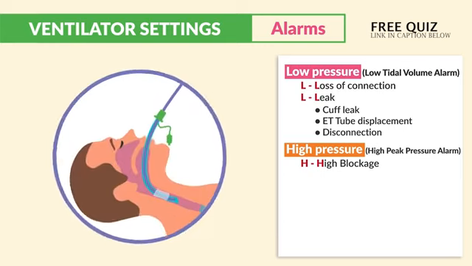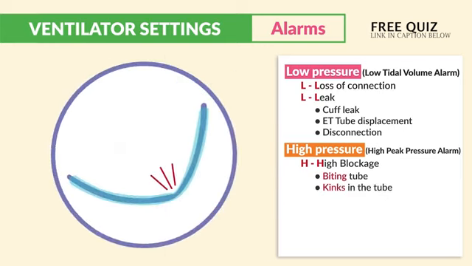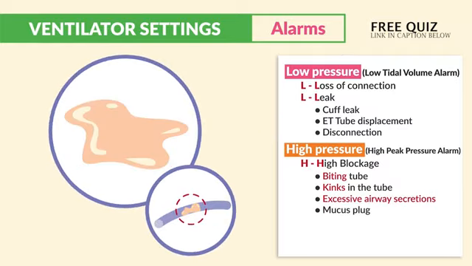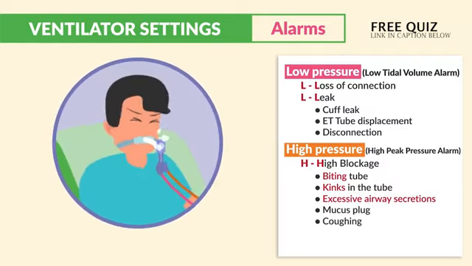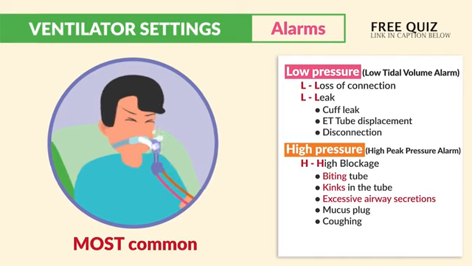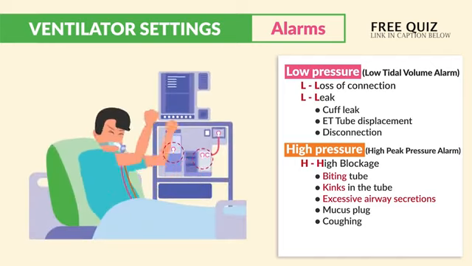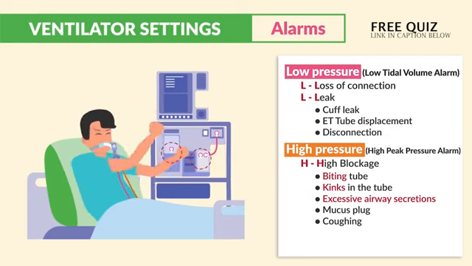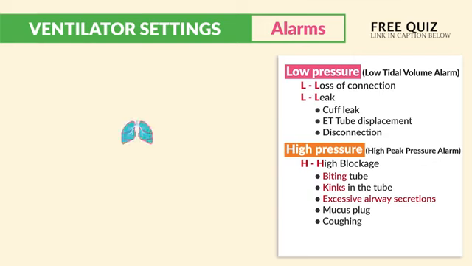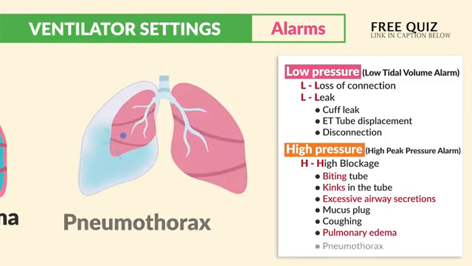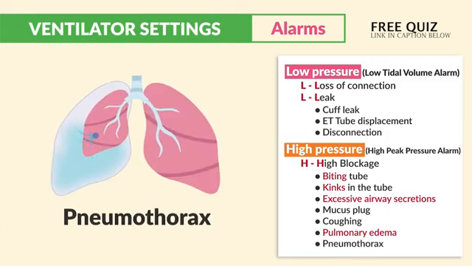Now this is typically from biting a tube, kinks in the tube, excessive airway secretions like a mucus plug, or even coughing, which is probably the most common. And another common one is a client who fights the ventilator, typically when waking up from sedation. Now, some more serious ones are pulmonary edema, that fluid in the lungs, and pneumothorax, that popped lung with trapped air.